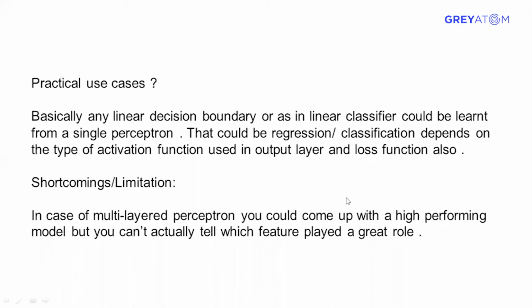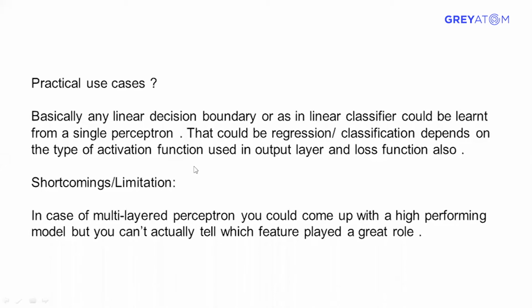So basically, so far we have learned that any linear decision boundary could be learned through perceptron. So basically, perceptron can help you in building a linear classifier, in short. And it could be a regression or a classification. That depends on the type of activation function, which we'll cover later.